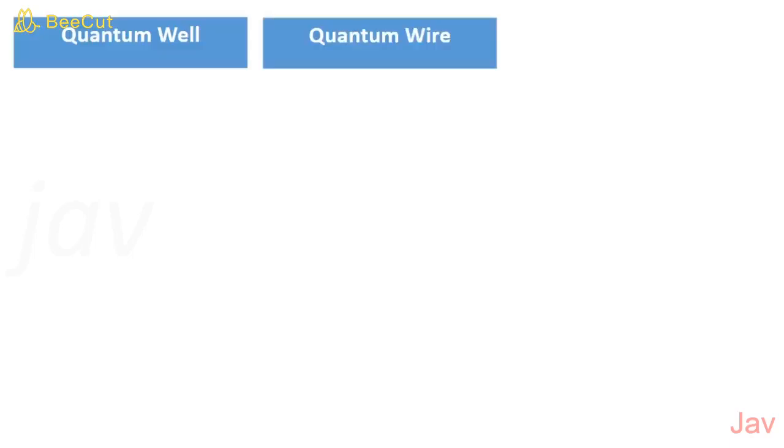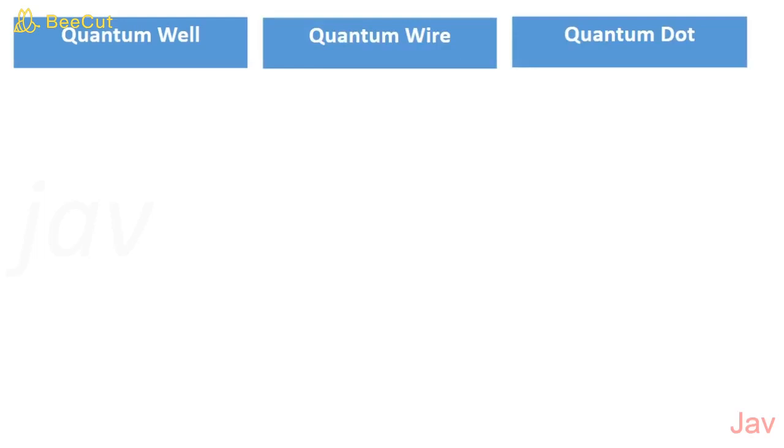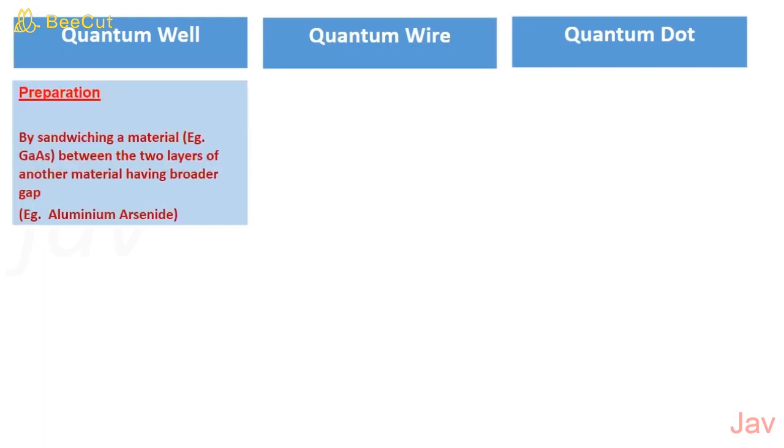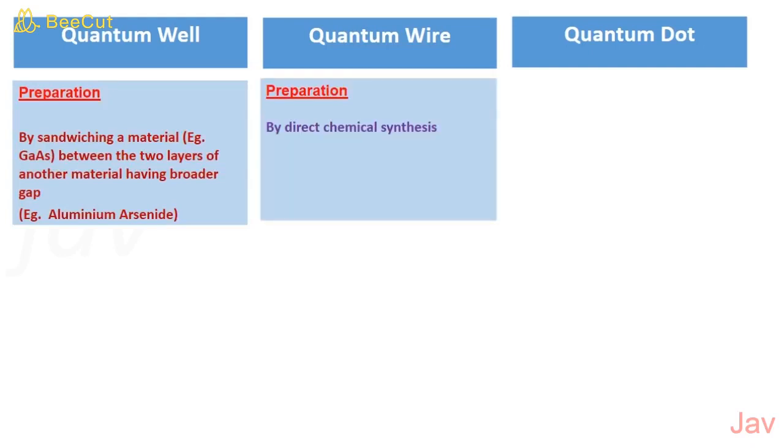Summarizing, we studied about the different types of nanomaterial: system confined in one dimension or quasi 2D system, system confined in two dimension or quasi 1D system, and system confined in three dimension. Quantum well, quantum wire, and quantum dot. Now quantum well is prepared by sandwiching a material, example gallium arsenide, between two layers of another material having broader band gap, example aluminum arsenide. Quantum wire is prepared by direct chemical synthesis, whereas quantum dot is prepared by colloidal synthesis.